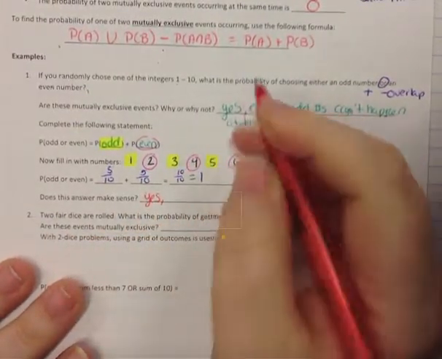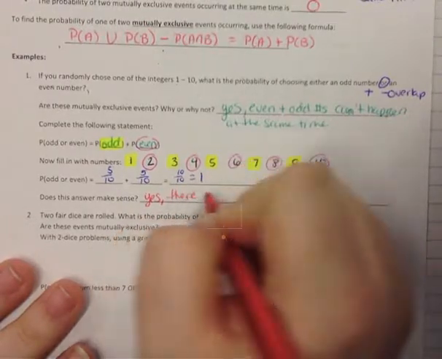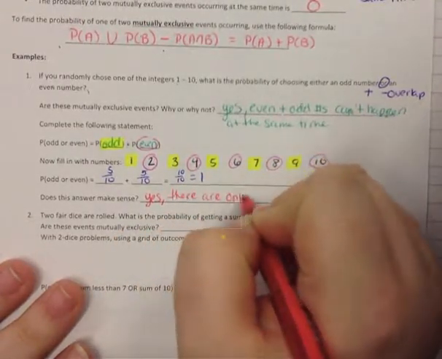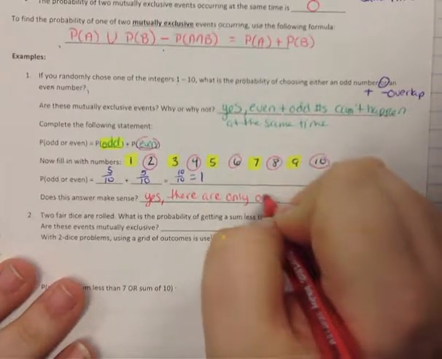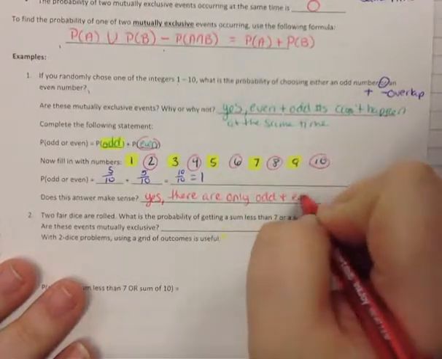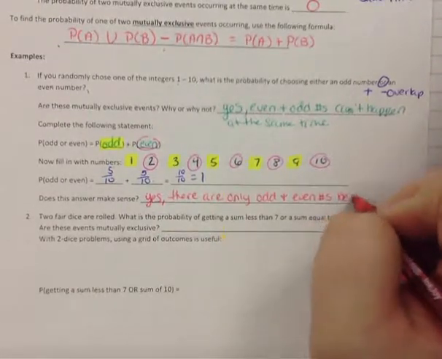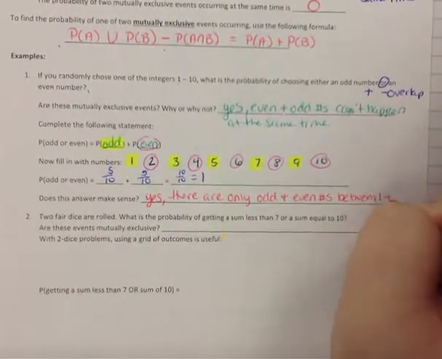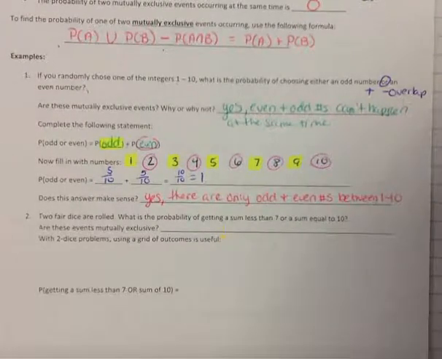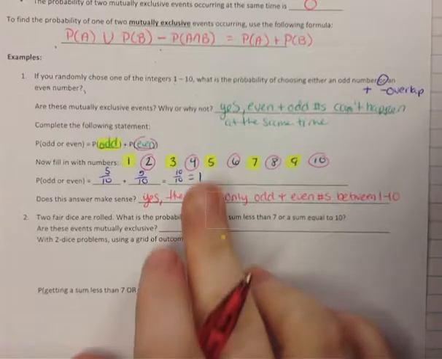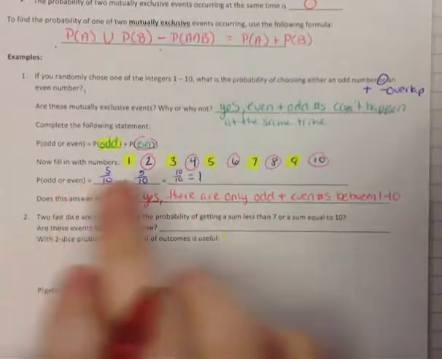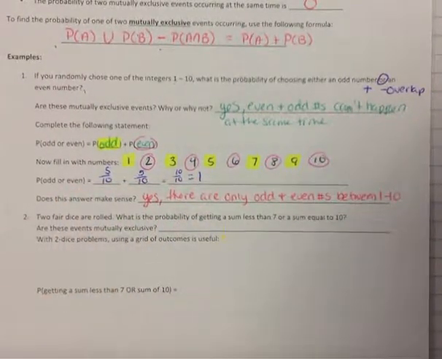So yes, there are only odd and even numbers, or even integers, between 1 through 10. There are only odd and even integers, because it's not talking about decimals. It's not talking about negatives. So that makes sense that we would have a 100% chance of us picking an odd or an even number.